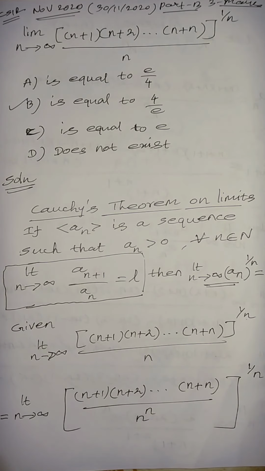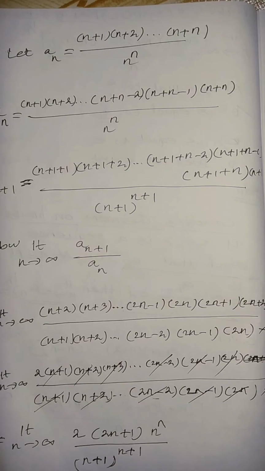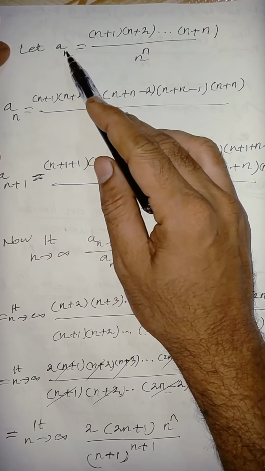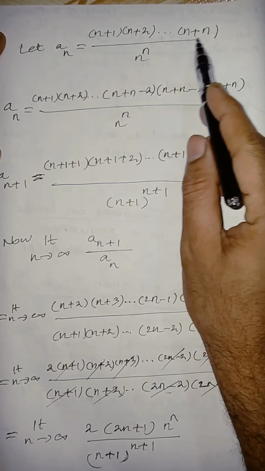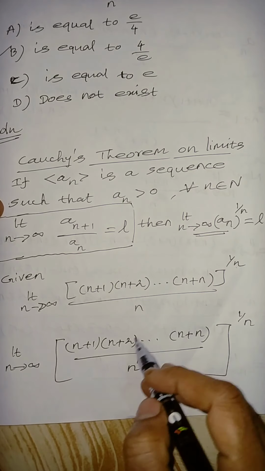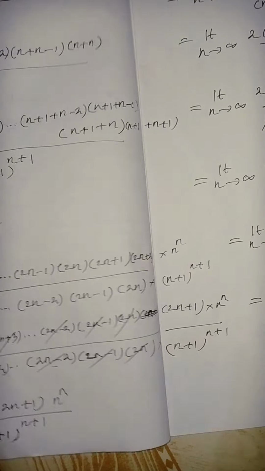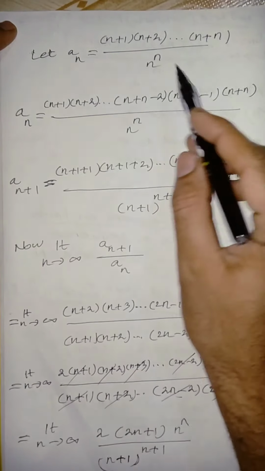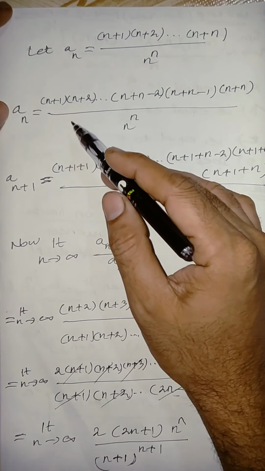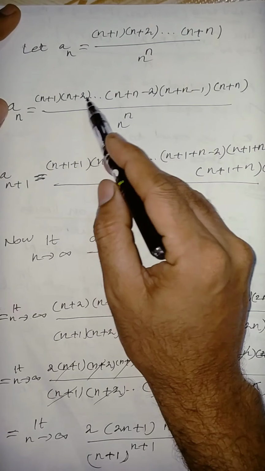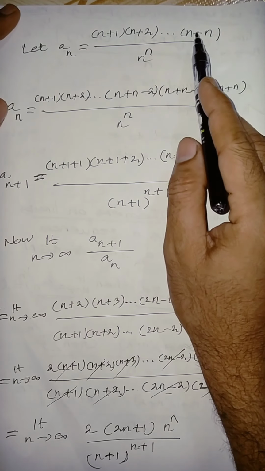Next. In the last page we have seen that an is nothing but (n plus 1)(n plus 2) and so on to (n plus n) by n power n. This one we take as an. Before that, this can be written as n plus 1, n plus 2 and so on. What is the last term? n plus n.